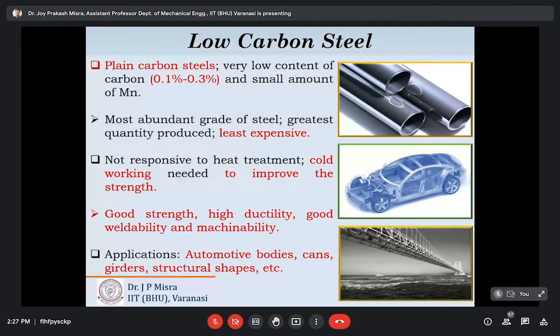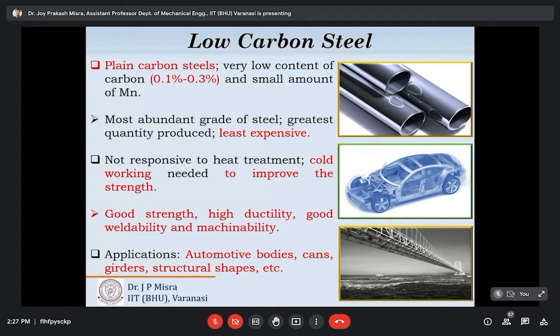Carburize means basically inserting the carbon atoms on the surface, and thus we can increase the hardness and wear resistance property of any component. So this low carbon steel has very good ductility. As a result, we can easily convert it into different shapes, and after conversion we can go for the carburizing process to increase the hardness and wear resistance property.